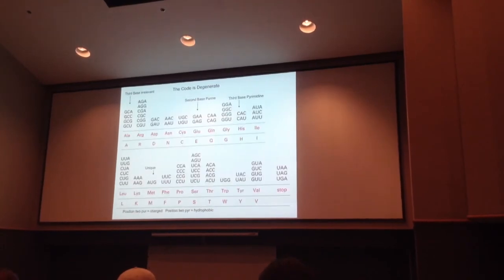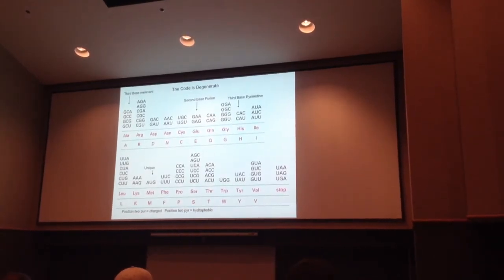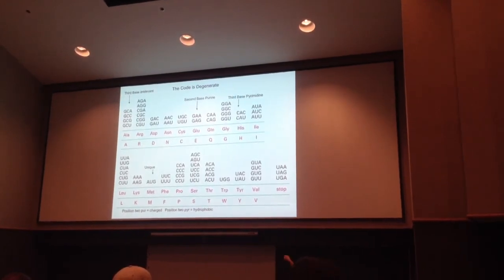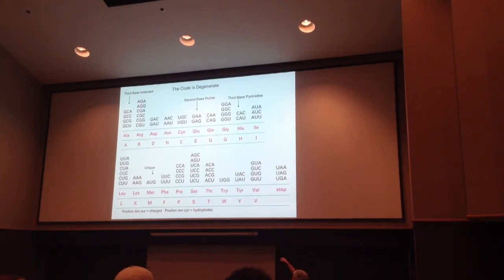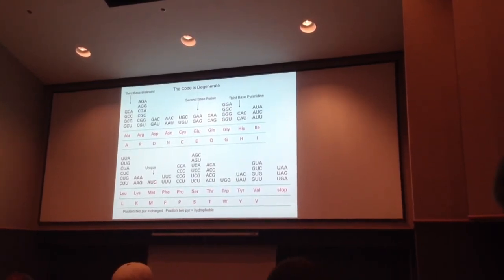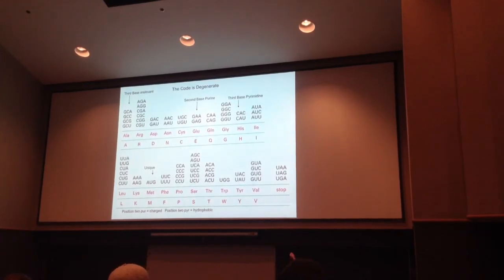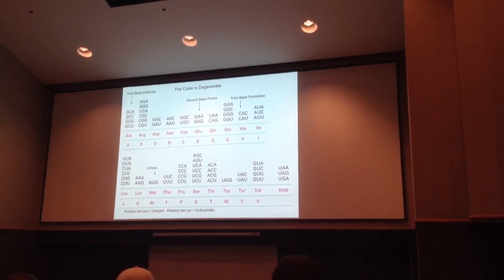If we look at the code, it looks like this. The biggest thing about the code is it's degenerate, and what that means is that there's more than one triplet, which is a codon, that codes for each amino acid. Arginine has 6, serine has 6. Methionine is the only one with a single. Lysine, tyrosine, they all have others. Have doublets in there. Some of them have 4, threonine, proline, alanine, and so forth, have four codons, but all signify the same amino acid.